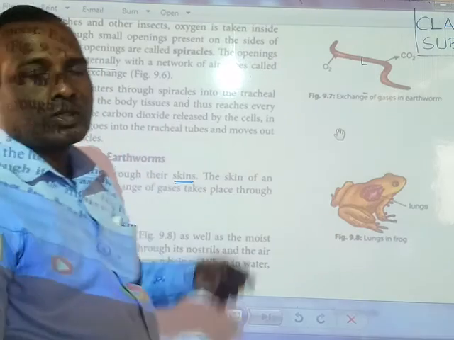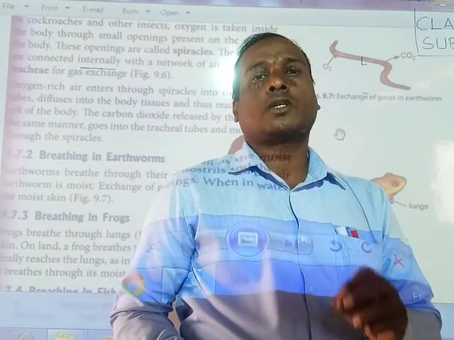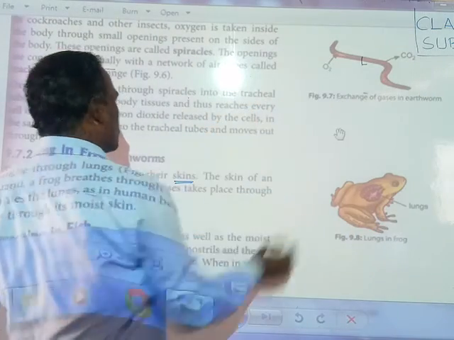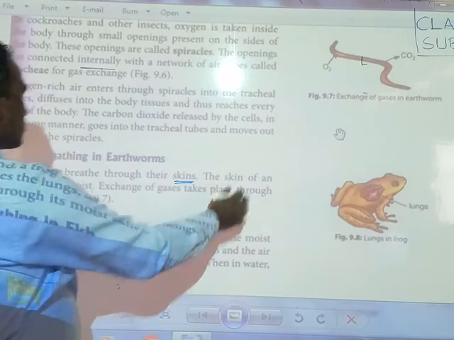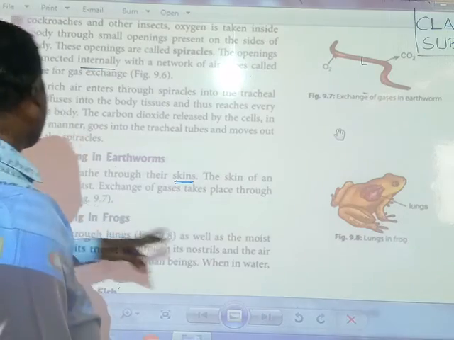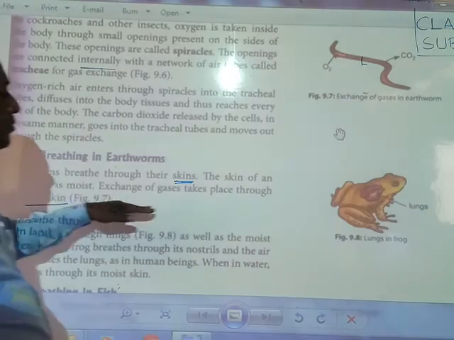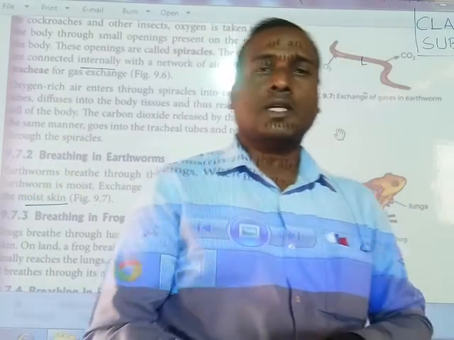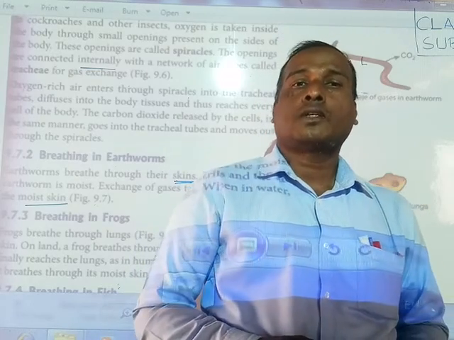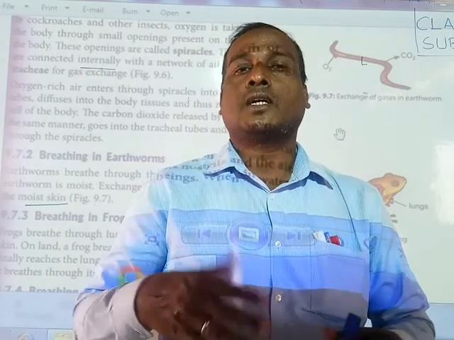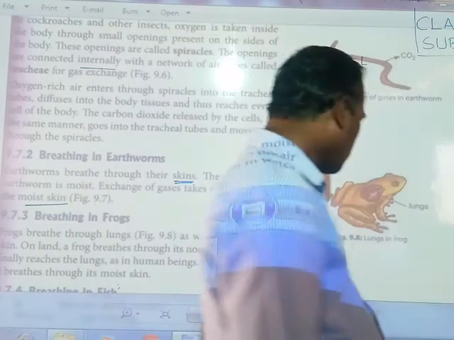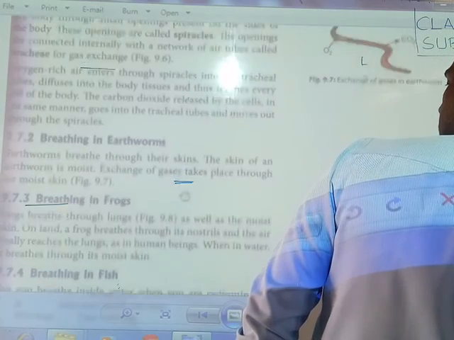A cockroach breathes through spiracles, like the insects, while the earthworm breathes through its skin. The skin of an earthworm is moist. Exchange of gases takes place through the moist skin. The exchange of gases means oxygen gas is taken in through the skin and carbon dioxide gas is also released through the skin. So earthworms exchange their gases, or breathe, through the moist skin. Next, friends, we can see breathing in frogs.